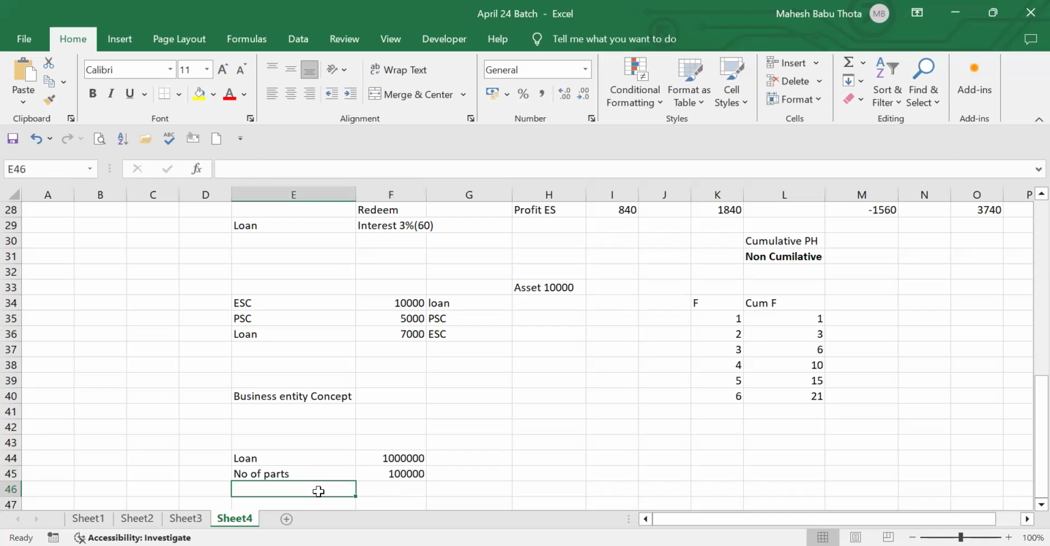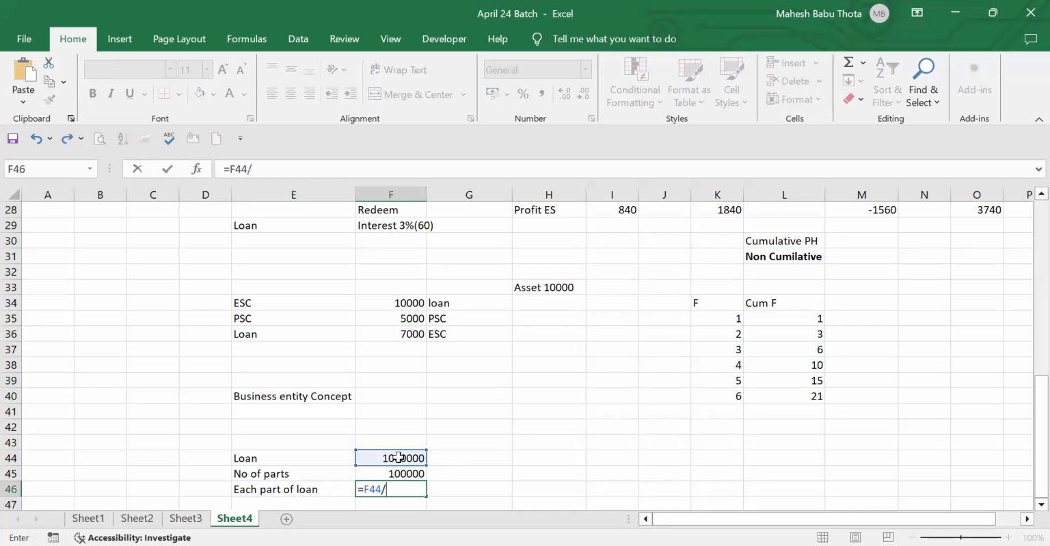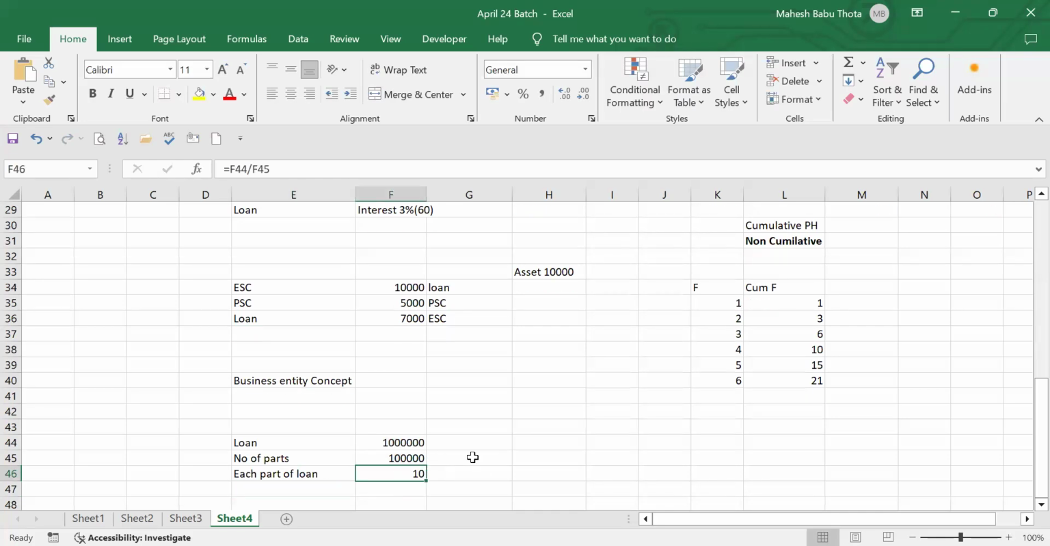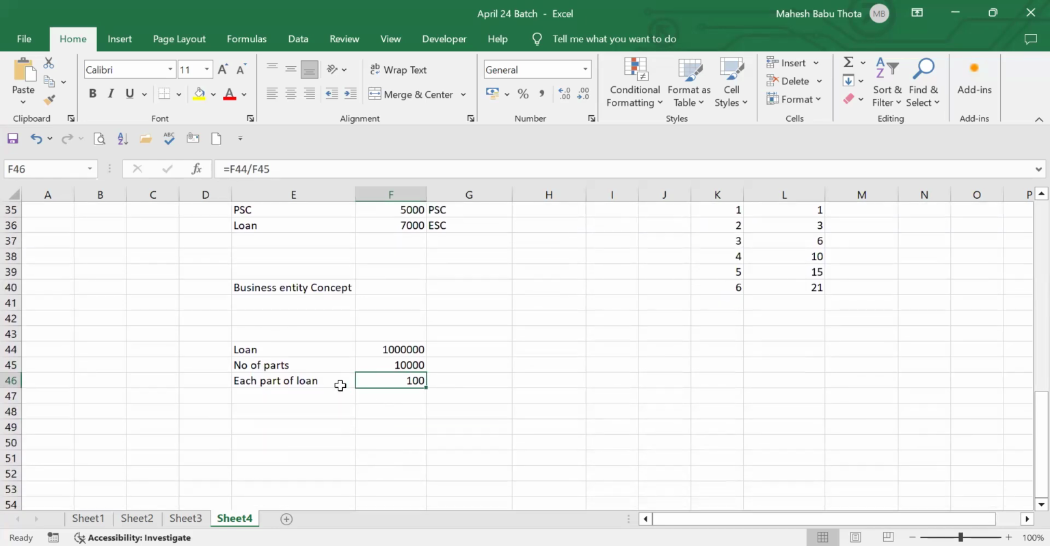What would be the price of each part? 10 lakhs divided into 10,000 parts. So I have divided it into 10,000 parts, and each part value is 100. Again, I'll sell these loan parts to the public. Again, a number of people will come and purchase these loan parts.